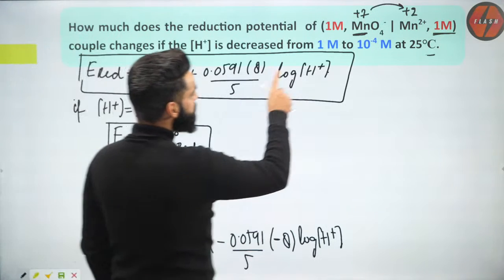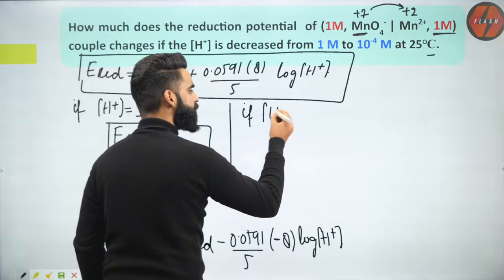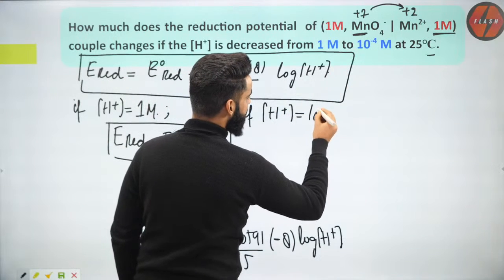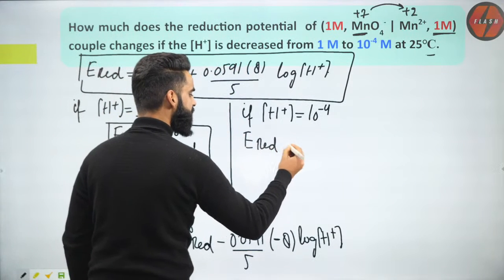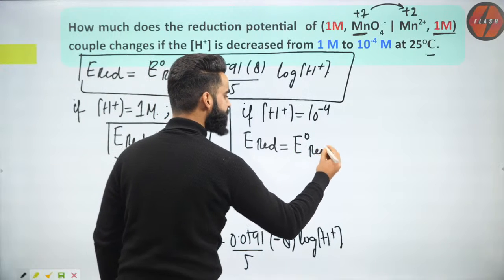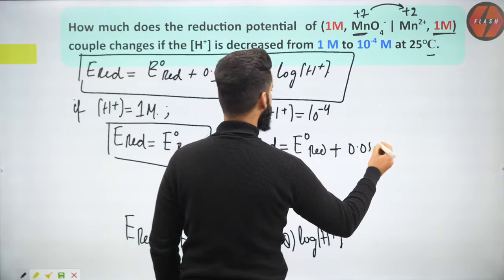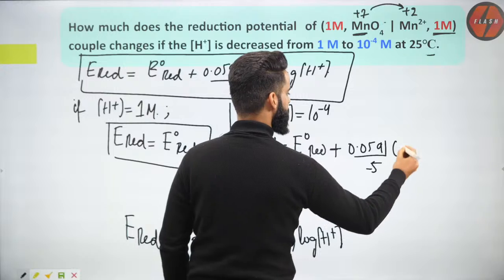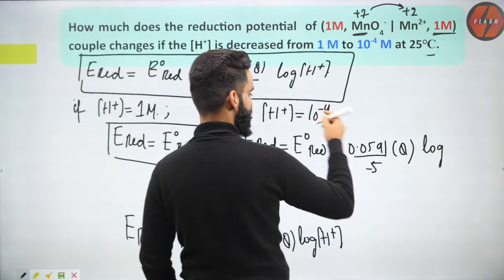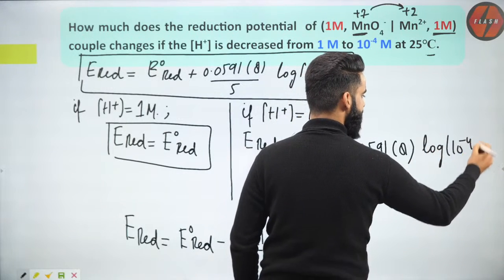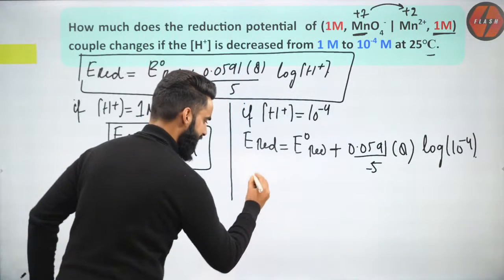Now people, when I'm changing the concentration from 1 molar to 10 to the power minus 4 molar, just use the condition in the equation. Just check how much reduction potential value will come. Reduction potential value will come as E naught RED minus, it's not minus, it's plus 0.0591 divided by 5 multiplied by 8, log of H positive concentration, which is right now 10 to the power minus 4. So finally, what am I going to get? Understand it properly.